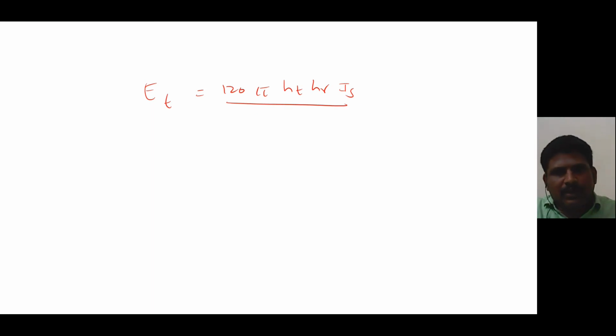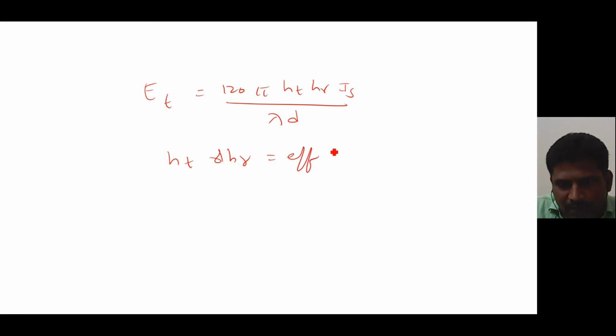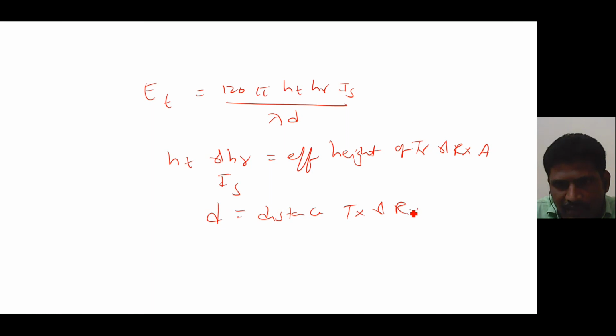The electrical field component given by Maxwell's field equation is Et equal to 120 pi into Hd into HR into Is, divided by lambda d, where Hd and HR are the effective heights of the transmitting and receiving antenna, Is is the current induced in the wave, and d is the distance between the transmitting antenna and receiving antenna.